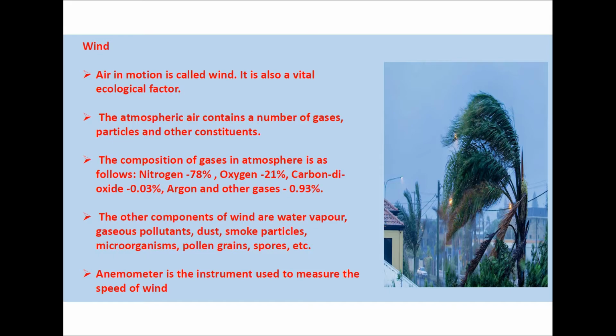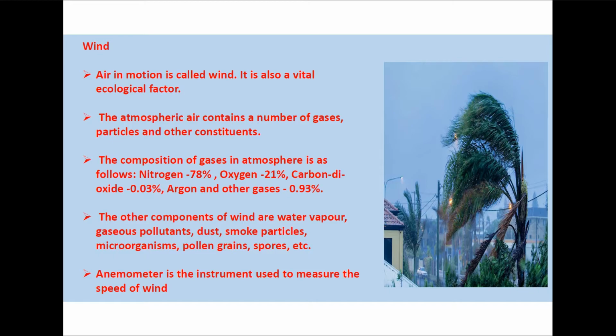Atmospheric air consists of a number of gases, particles, and other constituents. The composition of gas in the atmosphere is: nitrogen 78%, oxygen 21%, carbon dioxide 0.03%, argon and other gases 0.93%. This is the composition of atmospheric air. The other components of air are water vapor, gaseous pollutants, dust, smoke particles, microorganisms, pollen grains, spores, etc.